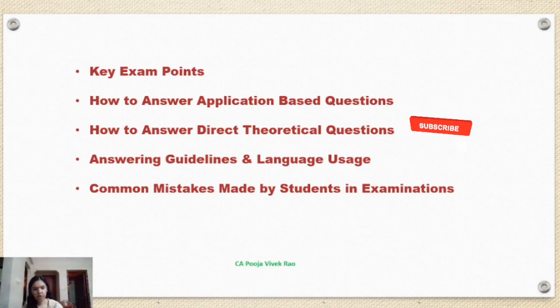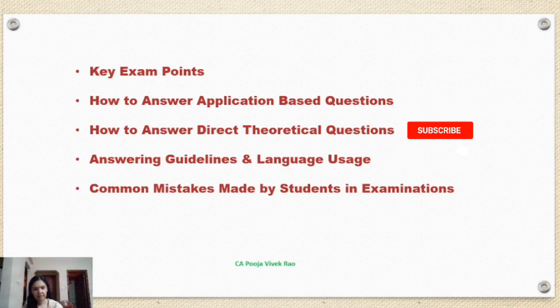The next error noticed, error number 6, was misinterpretation of the question. Most of the time it was noticed that students misunderstood the requirement of the question. Hence, they applied wrong provisions or wrong concepts. So, in spite of knowing the content and the details, because of misunderstanding the question, this led to loss of marks. So, please read the whole question carefully with a calm mind and then apply the correct provisions and the correct standards.